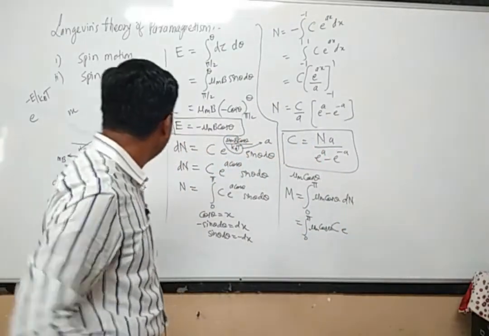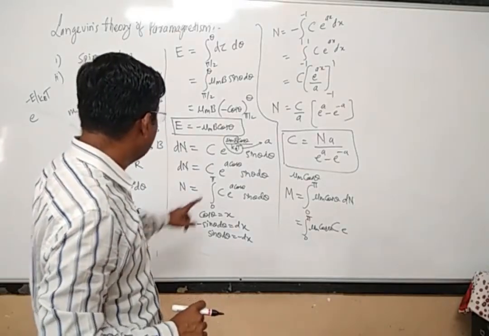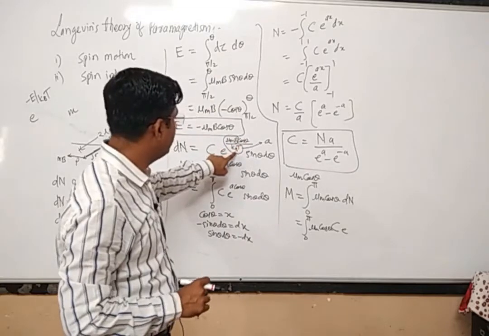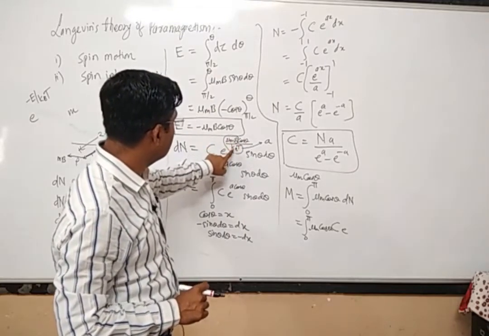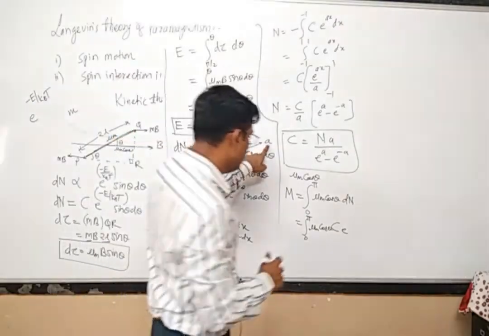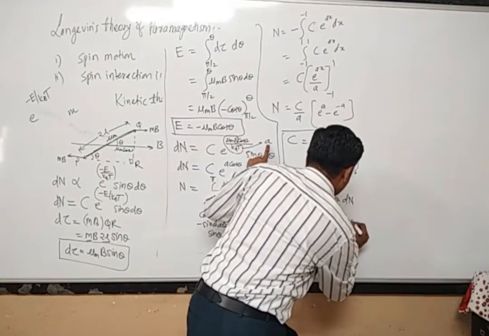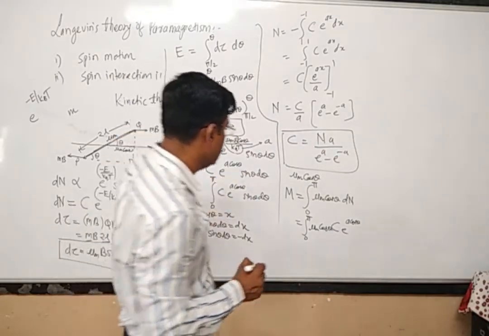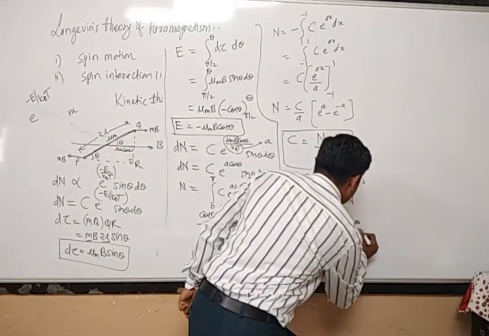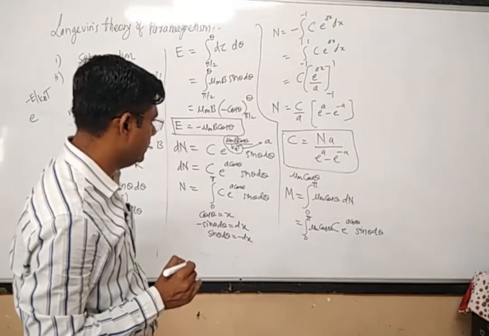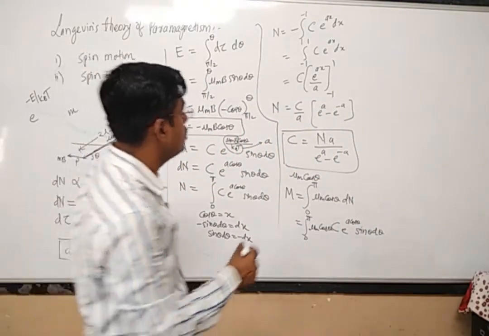So instead of that, I will have to write mu m b cos theta divided by kbT, and again mu m b divided by kbT. For this I have put another letter a, and therefore here it will be e raised to power a cos theta, and again sin theta into d theta.